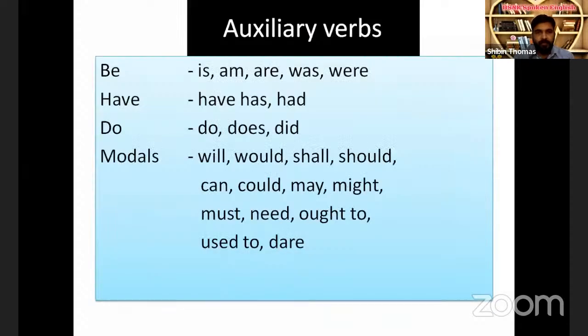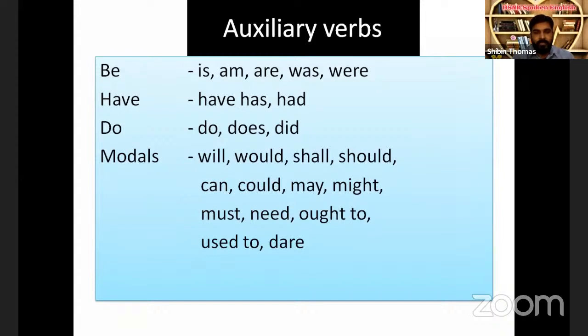Let's see. First of all, you have to remember all the auxiliary verbs. There are 4 types of auxiliary verbs. Basically 2 types. The first 3 categories, be, have, and do, are known as primary auxiliaries. And the last one, modals, that is known as modal auxiliaries. The primary auxiliaries are the forms of be, the forms of have, and forms of do. The forms of be are is, am, are, was, were.